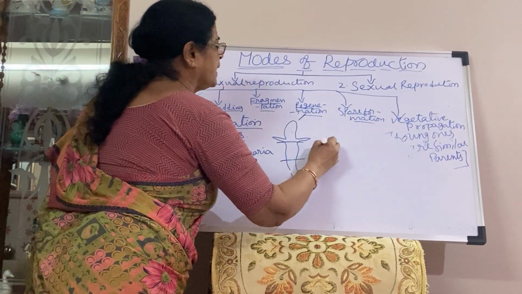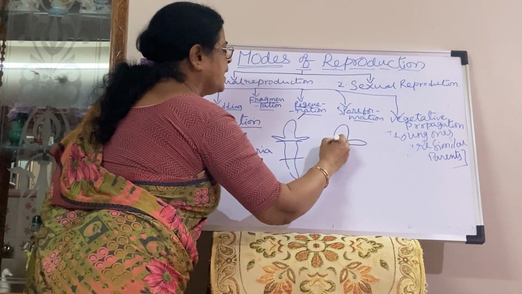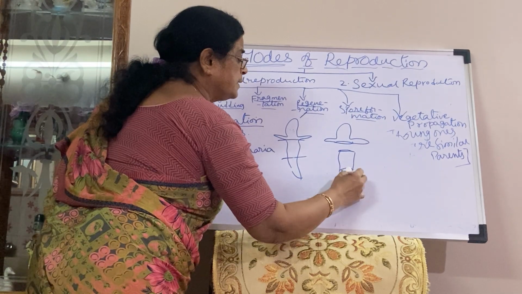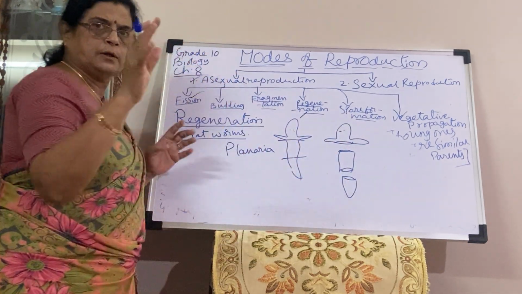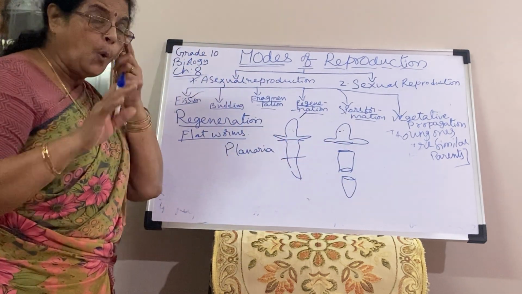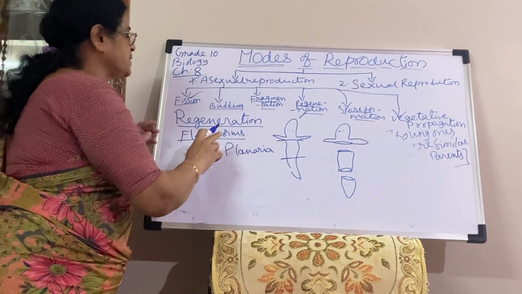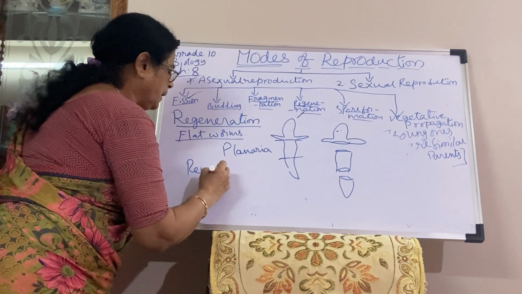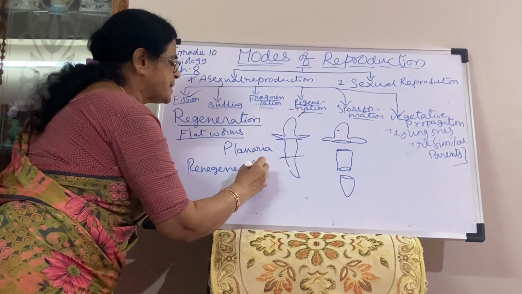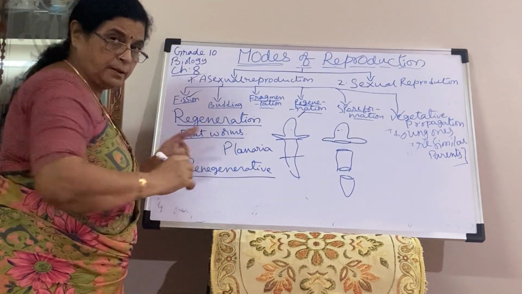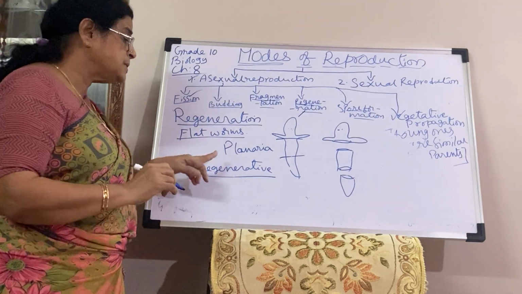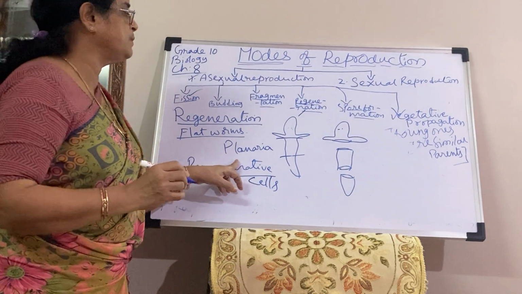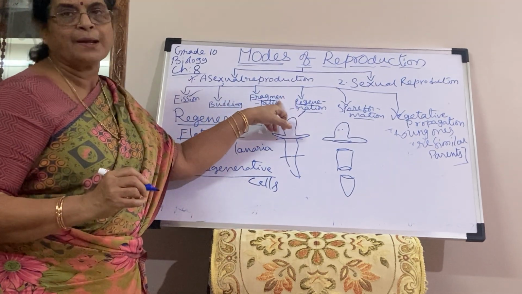This facility is there because it has tissue level organization. That means organs are not there, organ systems are not there, only tissue. Then what happens here? It has some special cells called regenerative cells. Very, very important. Specialized cells called regenerative cells, whereas these regenerative cells are not present in fragmentation.